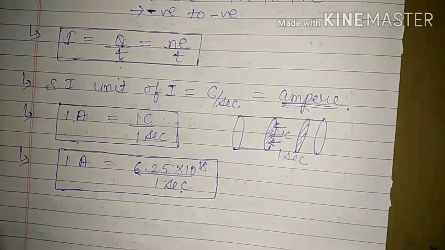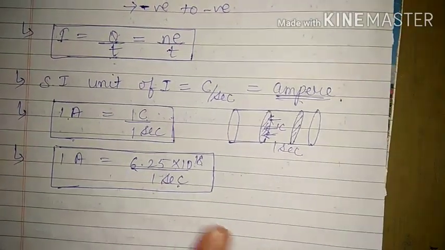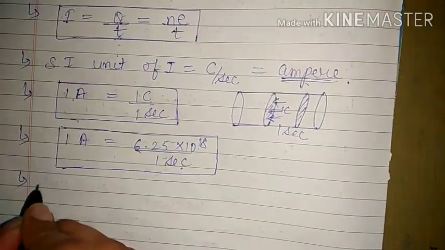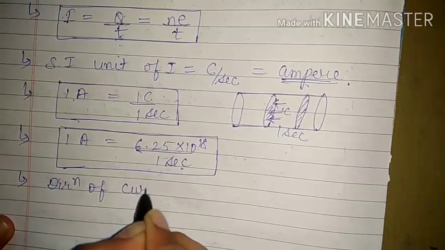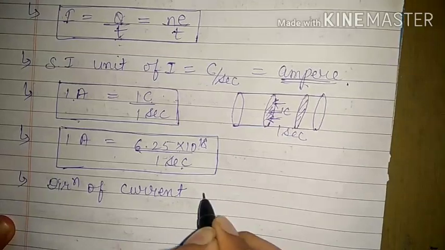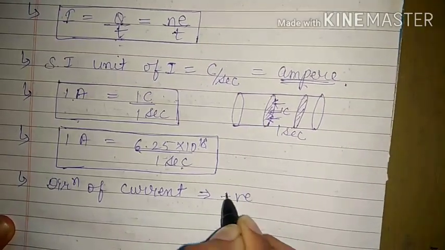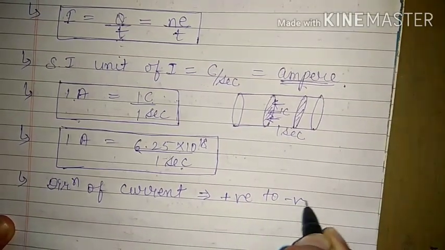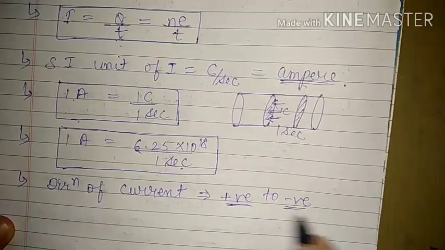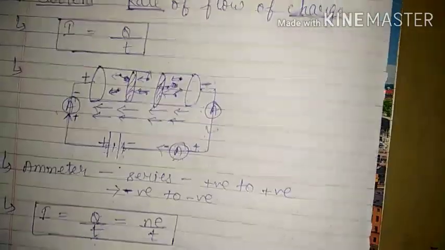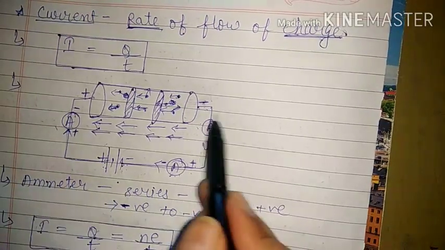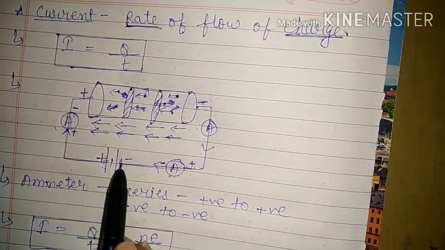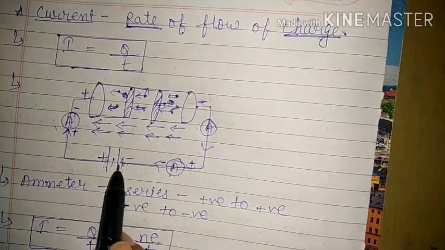Okay, now we will discuss the direction of current. We know that in a circuit, the direction of current is always from the positive terminal of the battery to the negative. Positive to negative, this is the direction of current. This we have already shown here. The current will move from the positive terminal to the negative terminal.